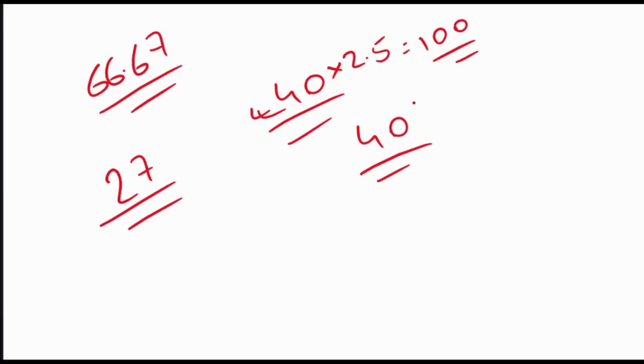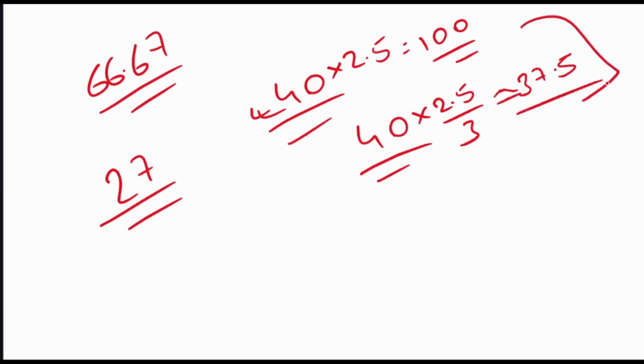In the CSAT paper, each question is assigned 2.5 marks. So 1/3 of 2.5 is 2.5 by 3, which is approximately 0.83. Now overall, how many marks do you need? 66.67. So what can be our approach? It means that at minimum we need to get this many questions correct.